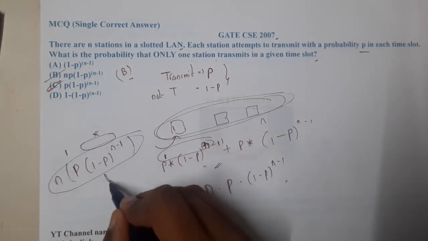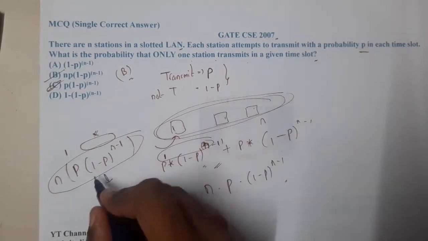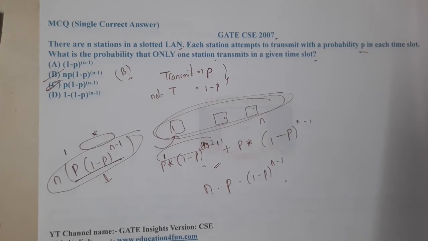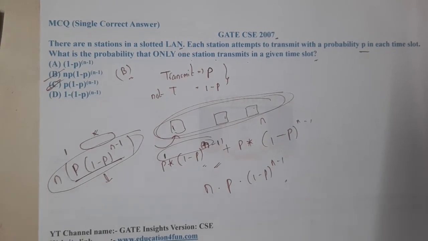In a few questions, if they give a separate probability for each and every device, then each time you will substitute in the formula and get the answer. That type of question is also there, and while discussing it you will get the idea. I hope everyone got a clear idea. In the next lecture, let us continue with the next question.